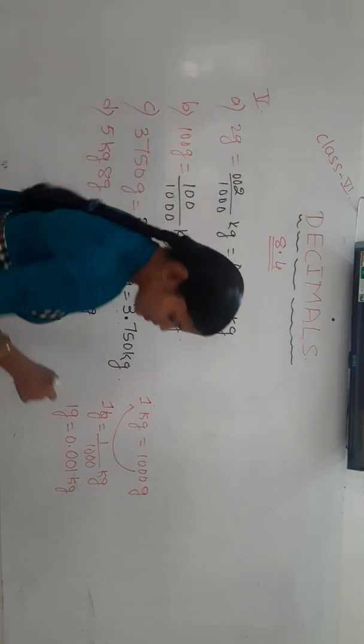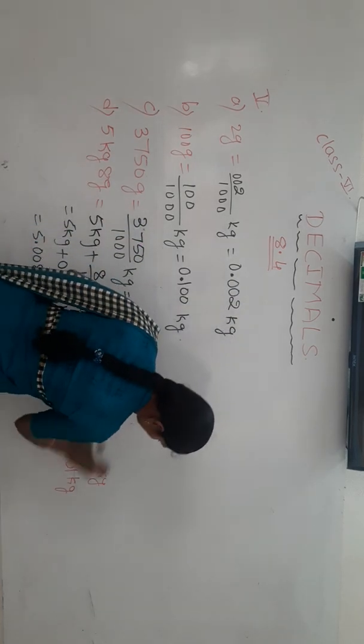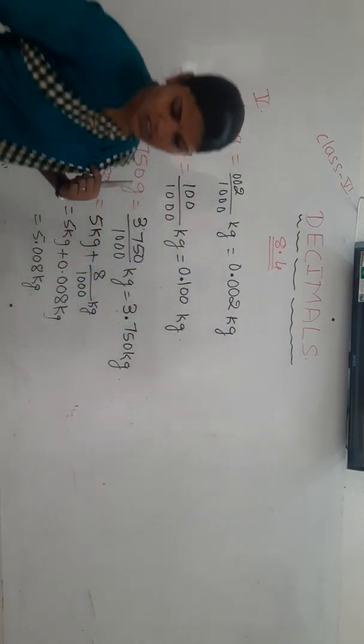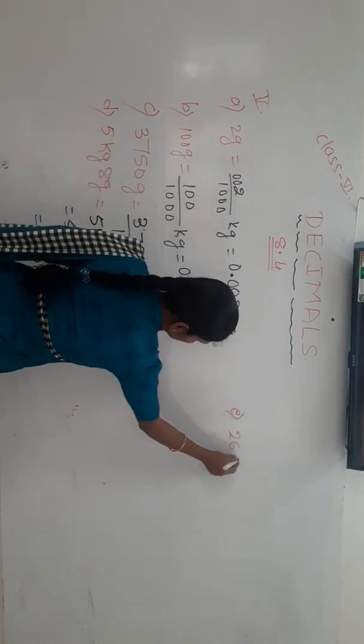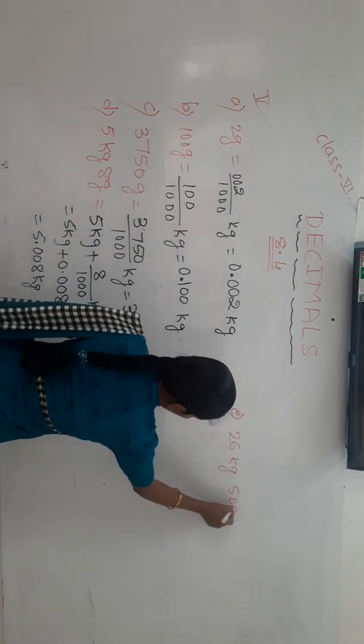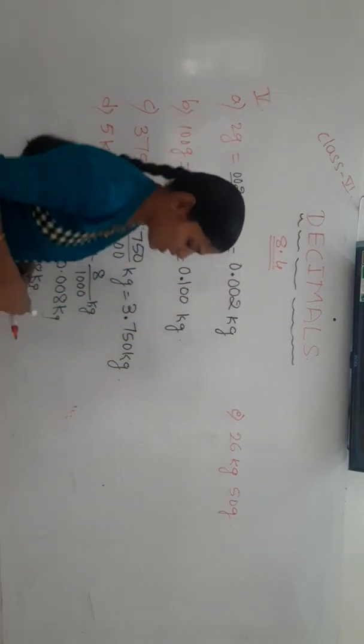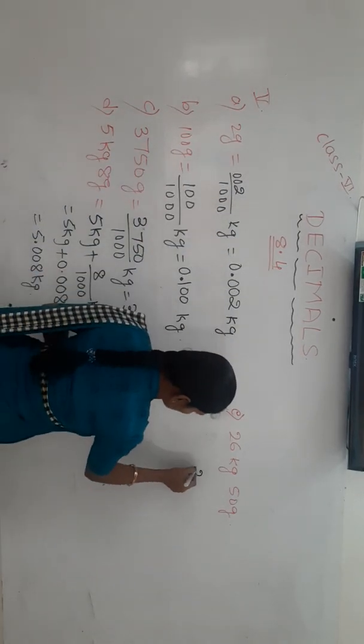Next one, 26 kg 50 gram. 26 is already in terms of kg.